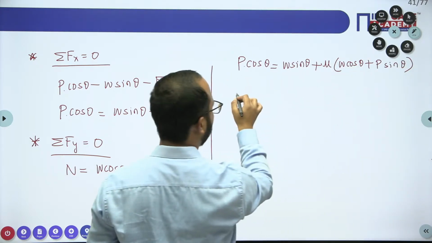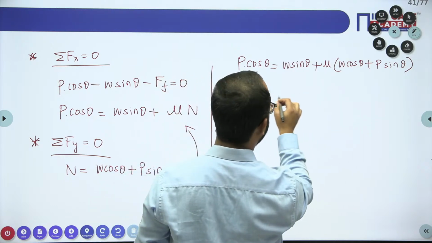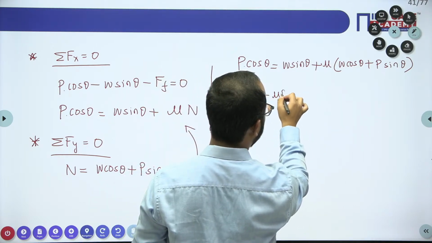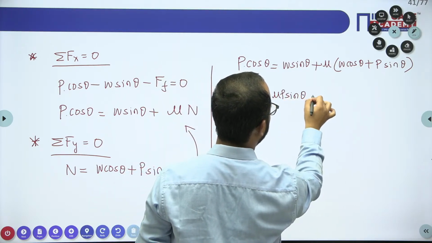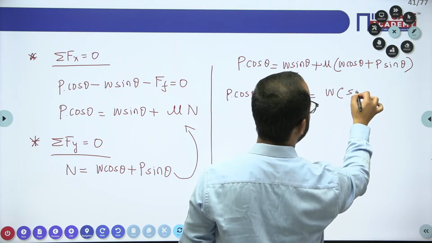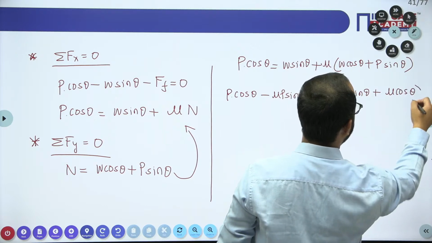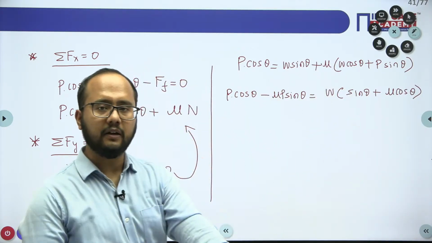Now try to solve this one. P cos theta, take the minus mu P sin theta to the other side. Here you will take W common. It will become sin theta plus mu cos theta. Just divide the whole equation by P and cos theta.